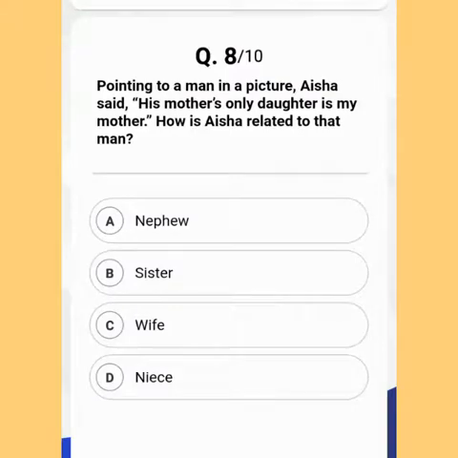Eighth question says, pointing to a man in a picture, Aisa said, "His mother's only daughter is my mother. How is Aisa related to that man?" So the correct answer of this question is option D, niece. So I hope you all have got the correct answer. So moving to the explanation section.